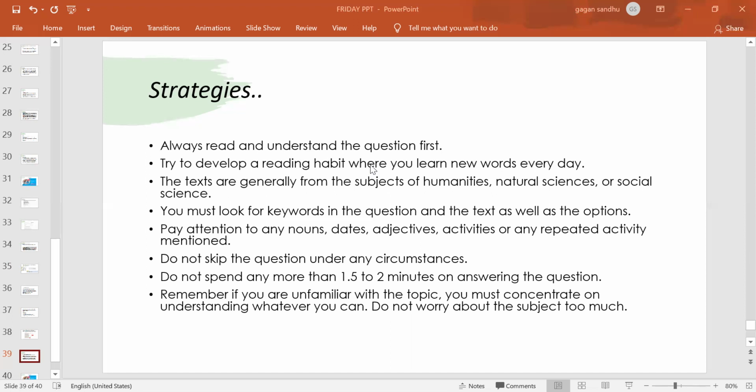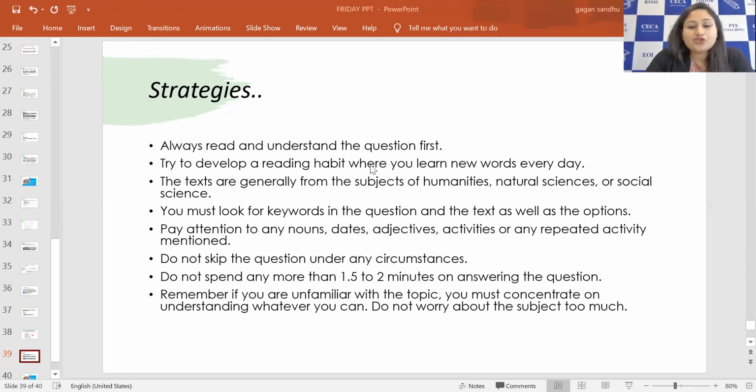Both ways are easy, but if you're going question-wise, it will save your time, because question keynotes will take you straight to the answer, because somewhere where they are talking about the question, there they're giving the answer as well. So pay attention to any nouns, dates, adjectives, activities, or any repeated activity mentioned, right? Do not skip the question under any circumstances, because here there is no negative marking, as I'm telling you. The time you will be devoting to this question, as you are selecting only one option, is 1.5 to 2 minutes here, right?